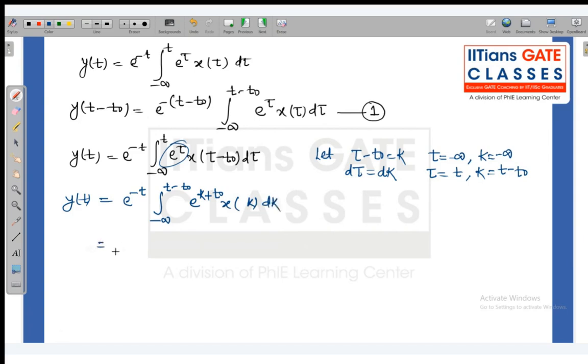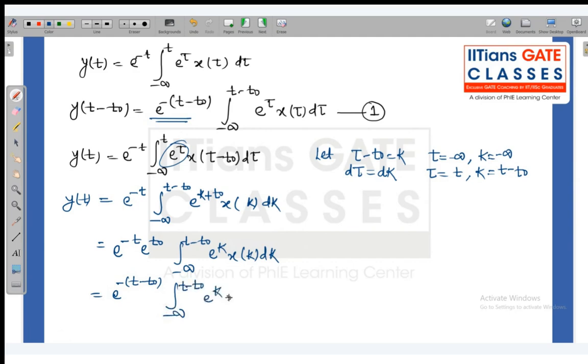When we rearrange it, we will get e to the power minus t, e to the power plus t naught, and integration from minus infinity to t minus t naught of e to the power k, x of k, dk. This term we can write as e to the power minus t naught, and integration from minus infinity to t minus t naught of e to the power k, x of k, dk. This is our equation number 2.